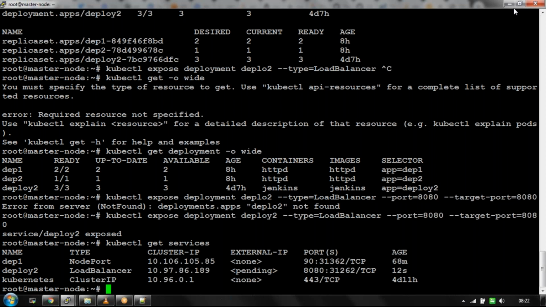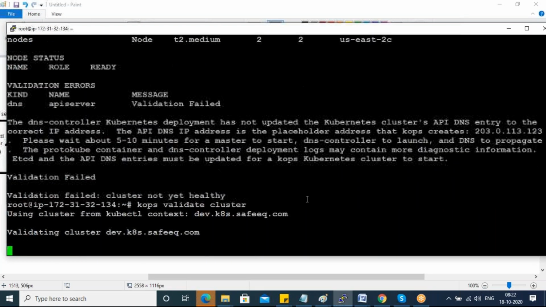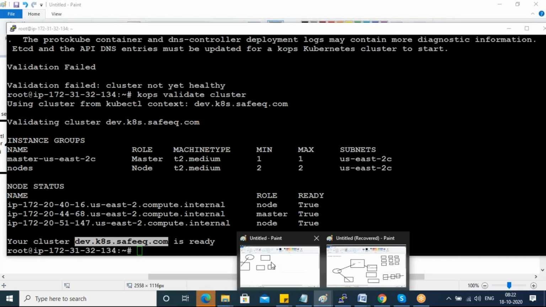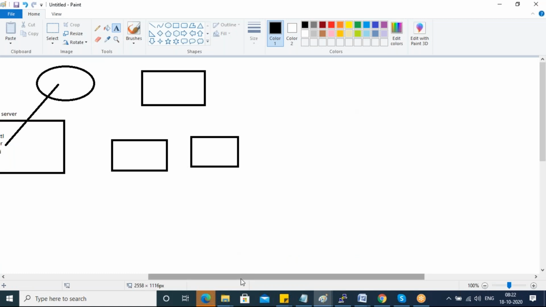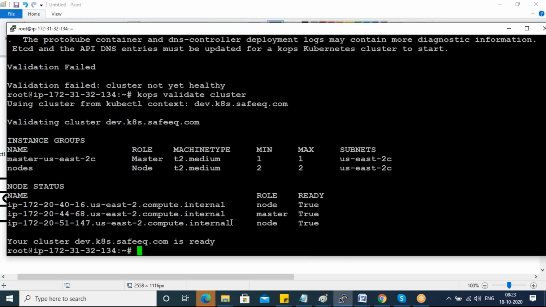Let me share my screen. Yeah, your cluster is ready now. So guys, one more thing, you no need to log into your Kubernetes master now. Actually, I'm in the kOps method, right? You created this cluster. Now directly you can run your commands from the kOps master itself. You no need to log in. You can log into the Kubernetes master also. It's your wish.